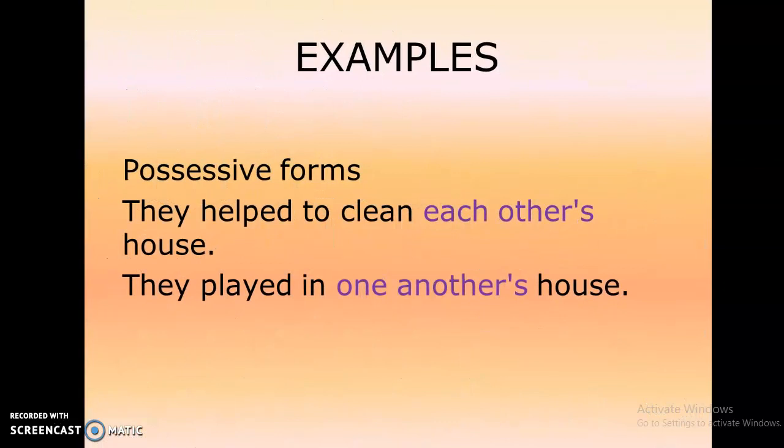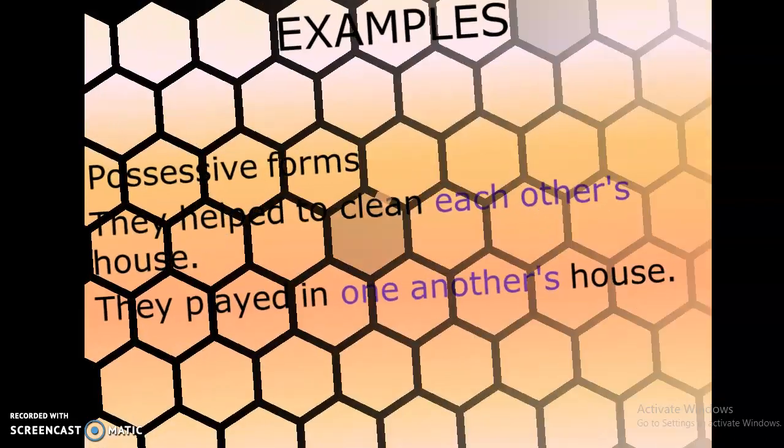Now we'll see the possessive forms of reciprocal pronoun. They helped to clean each other's house. They played in one another's house.